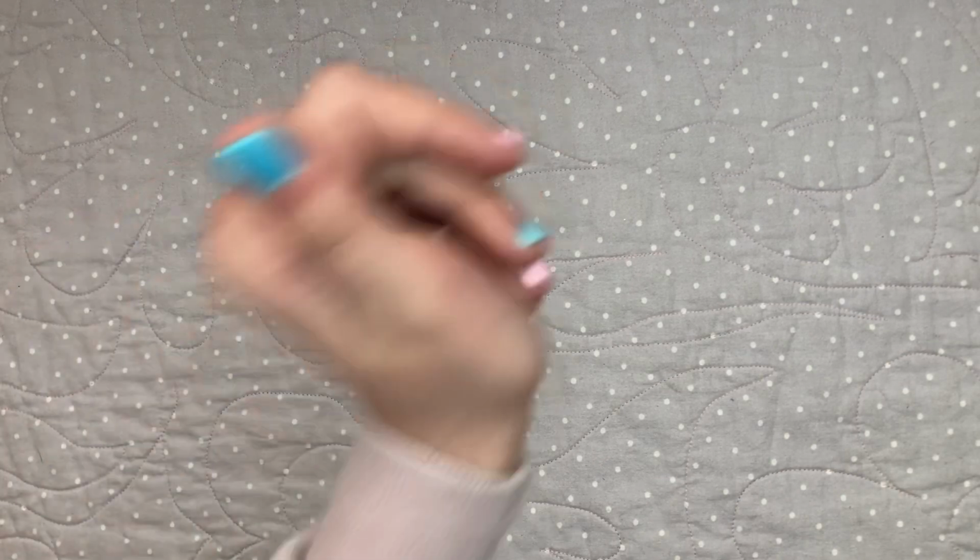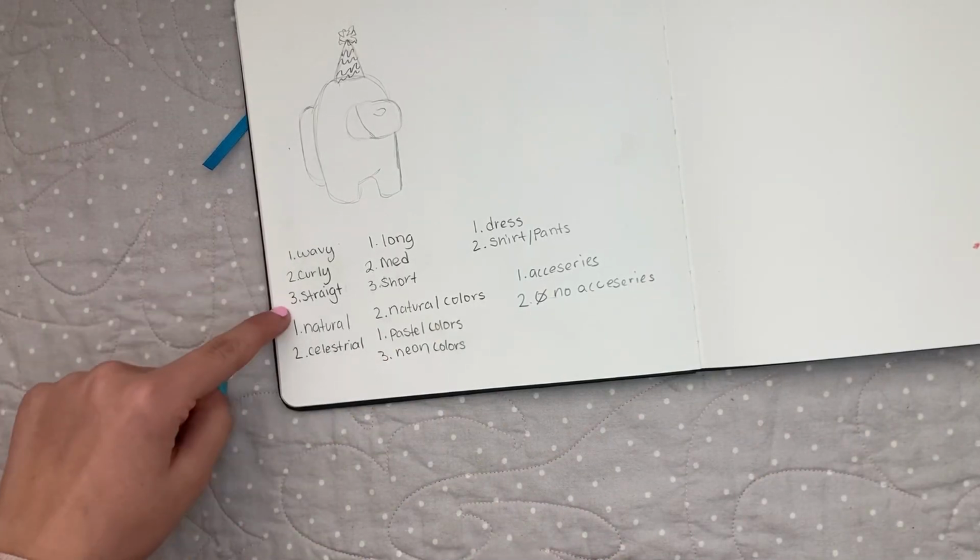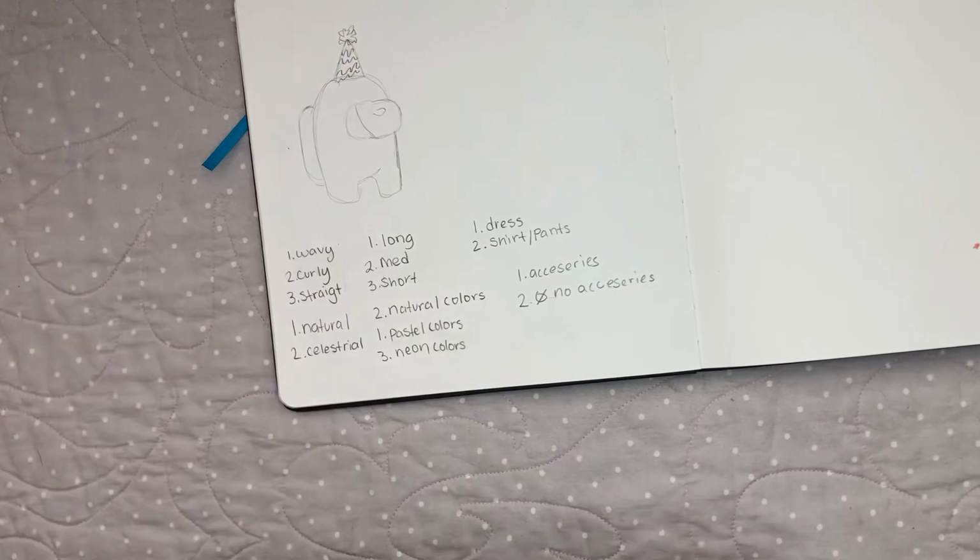And in today's video, Alexa's going to be picking out my character design. I've seen Apple Mint do this, and I really want to try it. Basically, I will ask her to pick a number 1 through 3 or 1 through 2, and she will have to pick it for me.